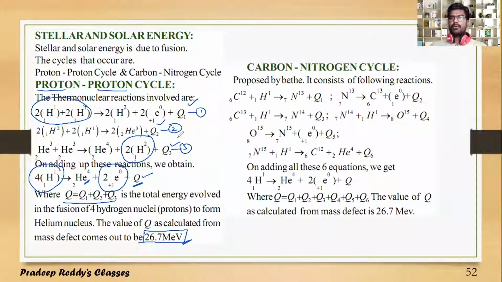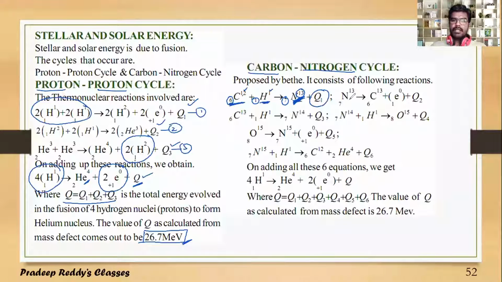And not only does the proton-proton cycle take place in stars, the carbon-nitrogen cycle also takes place generally. It is one carbon fused with one proton. Carbon is fused with one proton to give nitrogen 7N13. Atomic number is 6 plus 1, it is 7. Mass number 12 plus 1 is equal to 13. You are taking one carbon and one proton, resulting in one nitrogen, and release of energy Q1. And this is a nitrogen isotope.